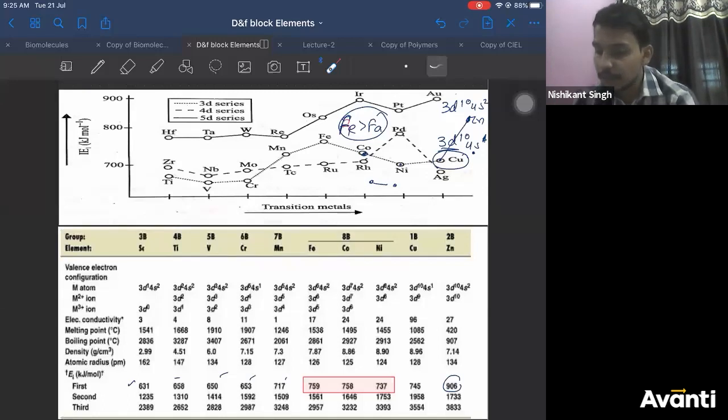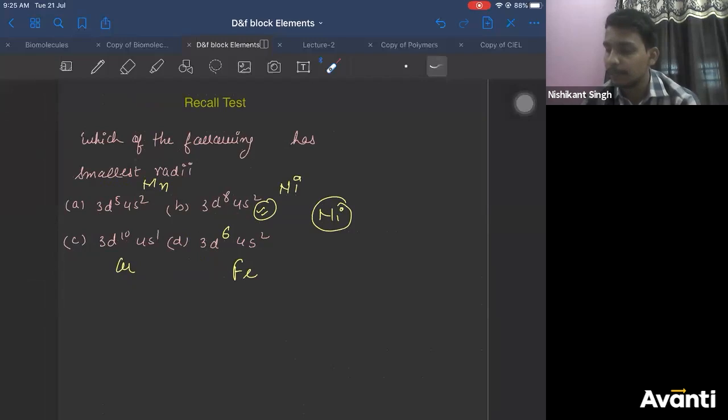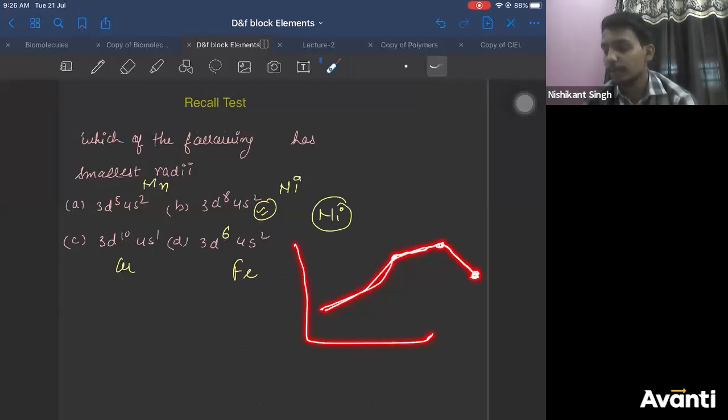Now, if you see this, what observations do we see here? First, let us see what our expected graph was. Atomic radii decreases till iron more, so ionization energy should increase till iron more. Then after iron, the radii decrease less, so ionization energy should increase less till cobalt and nickel. Then at copper and zinc, the atomic radii increases, so ionization energy should decrease. You should get this type of graph, correct?